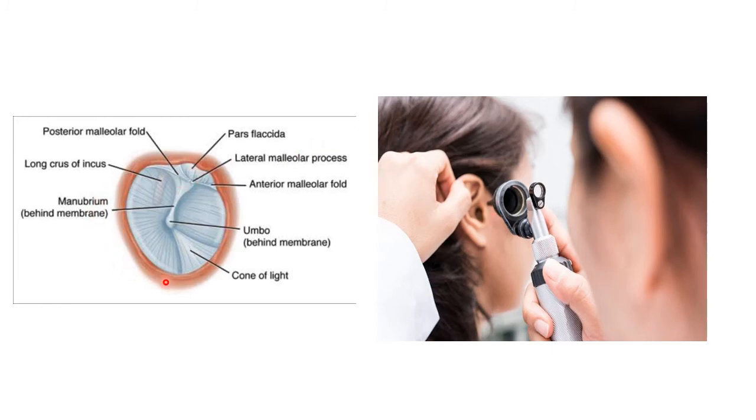Here you can see the structure of the tympanic membrane: the handle of the malleus, anterior malleolar fold, posterior malleolar fold, the pars flaccida and the pars tensa. Here you will see a cone of light at the anteroinferior quadrant, the radiating fibers, and parallel to the handle of the malleus, behind it, the long process of the incus.